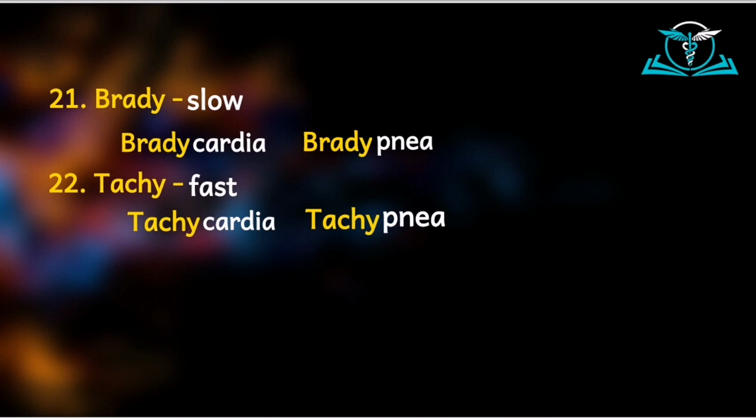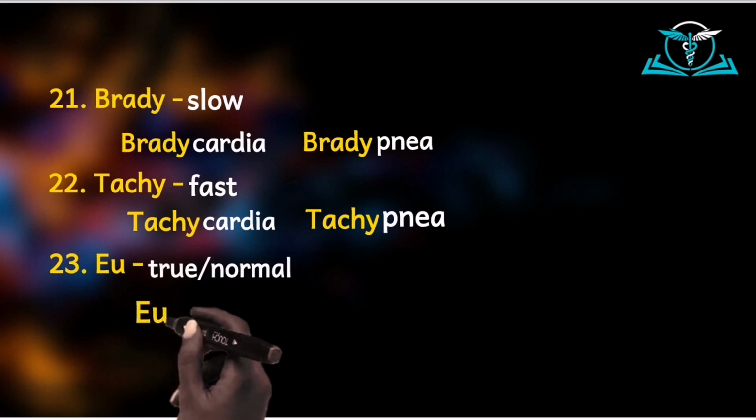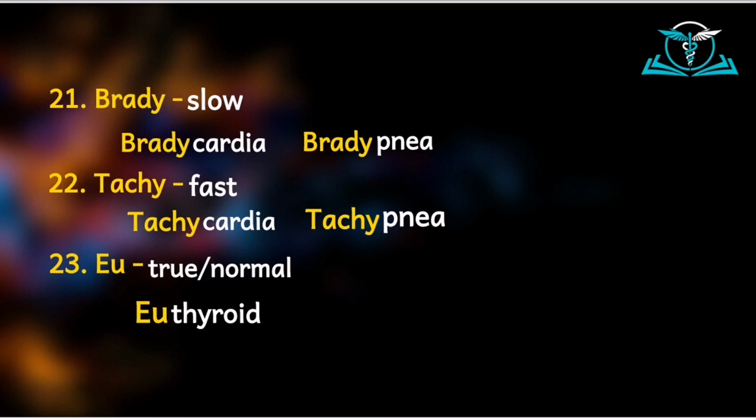Then you have eu. It would mean true or normal. And so words like euthyroid would mean that the patient has a normal thyroid hormone level. Euthyroid. If a patient is described as euthyroid, it means that he has a normal thyroid.